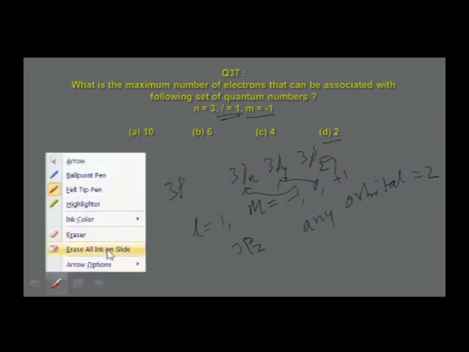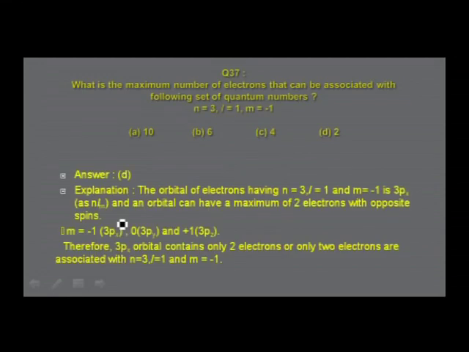Let us verify the answers given. The answer is given there: only 3pz orbital is possible, and only 2 electrons are associated with these quantum numbers, n is equal to 3, l is equal to 1, and m is equal to minus 1.